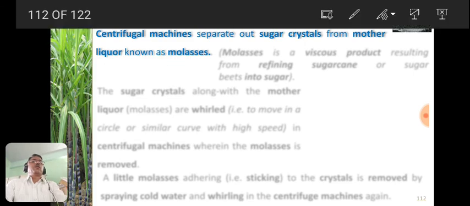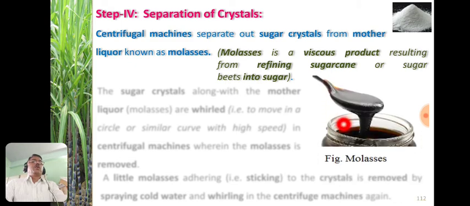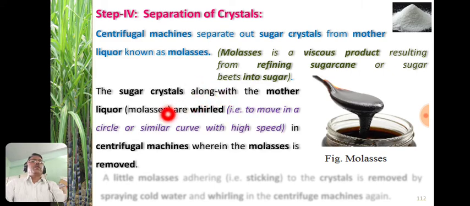So what is molasses? Molasses is nothing but the viscous product that results from refining sugar cane or sugar beets into sugar. Now it looks like this. This is the molasses. So the sugar crystals along with the mother liquor are hurled.